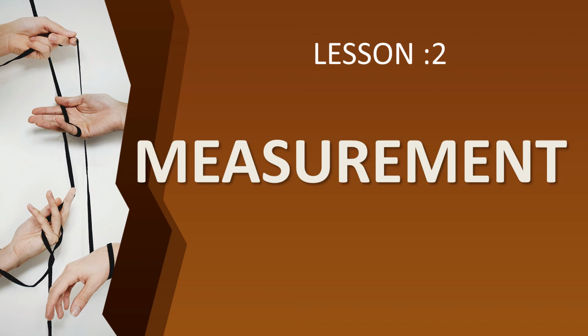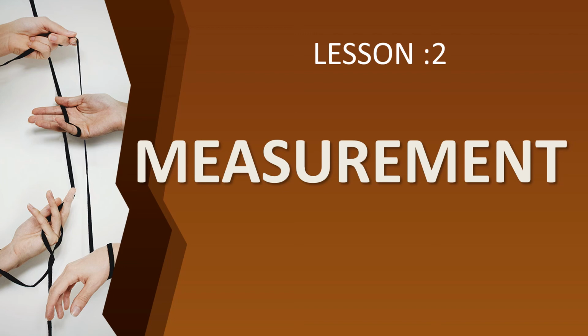In the second lesson, what you have learned? At the first, what is meant by measurement? Measurement is the comparison of an unknown physical quantity with a standard value of same kind. You should say along with me, children.